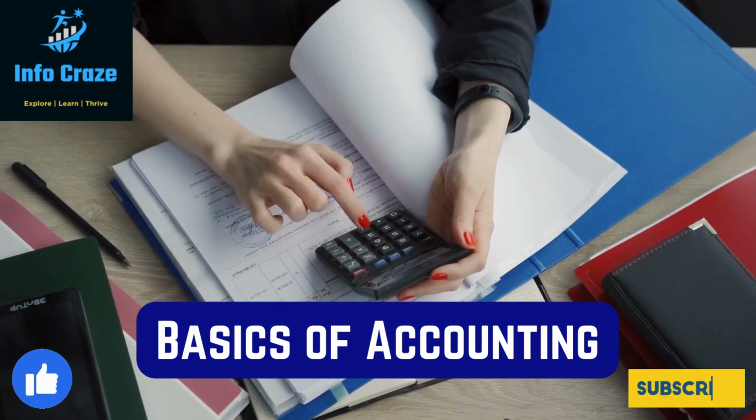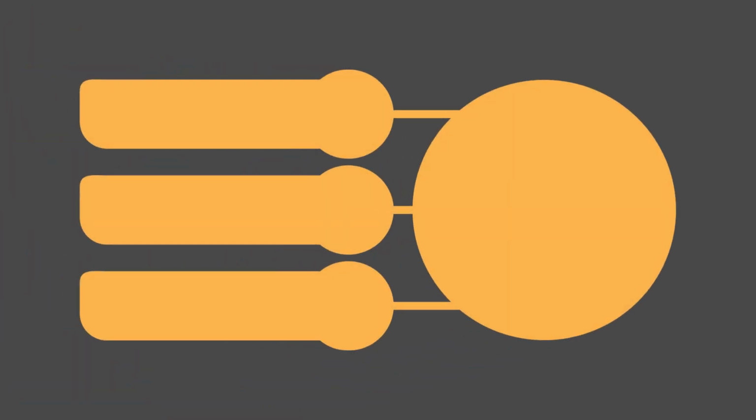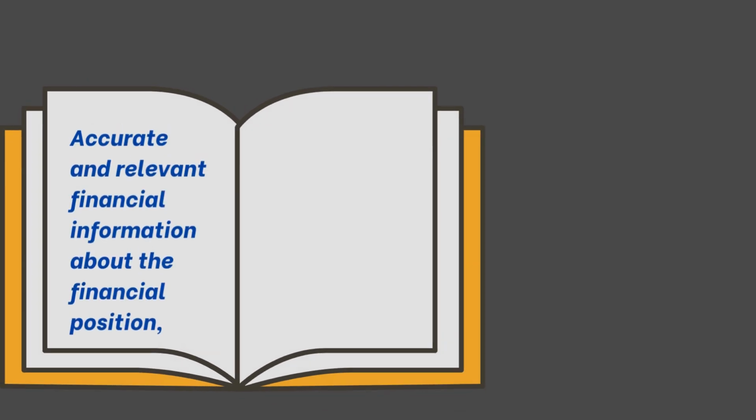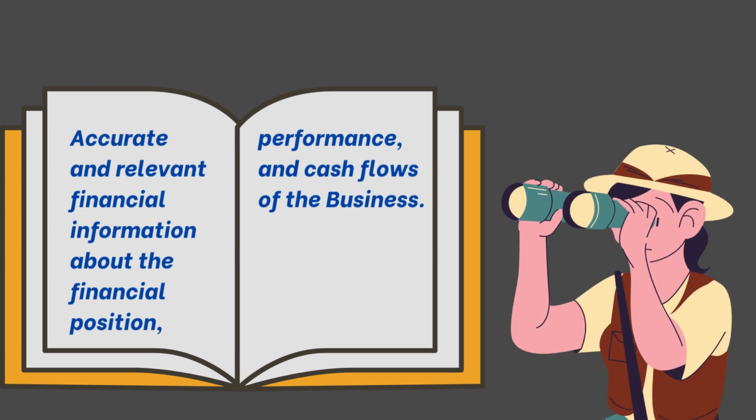Now, let's get into the world of accounting together. Let's start with the basic question. What is financial accounting? Financial accounting is a branch of accounting that focuses on the recording, summarizing, and reporting of financial transactions of a business entity to external users, such as investors, creditors, regulators, and government agencies. The primary objective of financial accounting is to provide accurate and relevant financial information about the financial position, performance, and cash flows of the business to facilitate decision-making by external stakeholders.